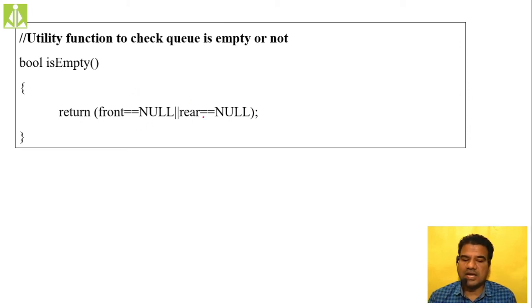If any of these conditions is matching, in your dequeue only there is a possibility that the front and rear will become null. If one is becoming null, ultimately we are making the second one also null. If this condition is met inside your implementation, then we call that condition the isEmpty condition of your queue.